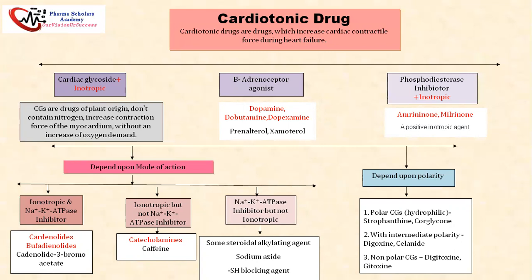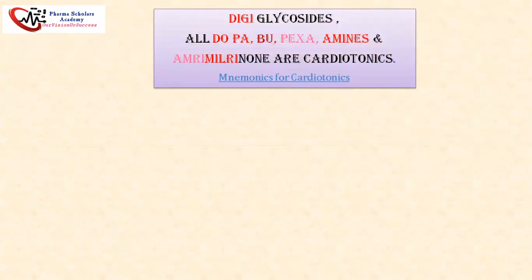Now we can see how, by using some mnemonics, we can easily remember all the drugs. First is for all cardiac glycosides: DG glycosides, all dopas, and amrimilrinone are the cardiotonics. DG means digitoxin, digoxin; they are all cardiac glycosides.